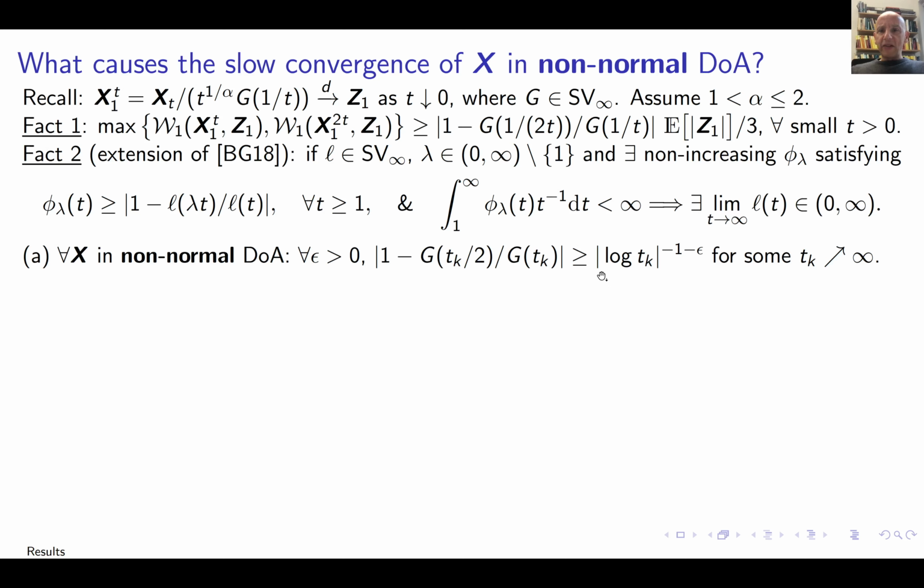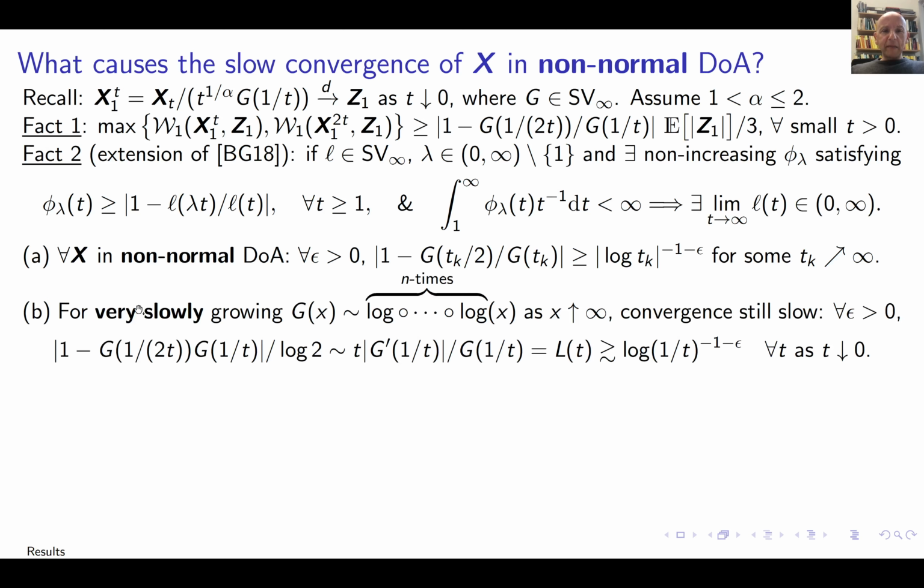I have this lower bound along some subsequence. Right? But you see, somehow also, curiously, this G, if I take a very, very slowly growing G, for example, 100 logarithms, so this G is slowly growing. It's like a composition of 100 logarithms. So in other words, in this process, this G is nearly constant. Okay? This is nevertheless still in the non-normal domain of attraction.